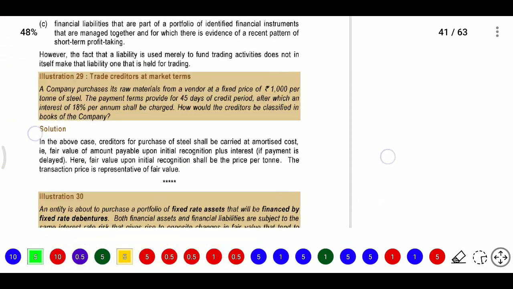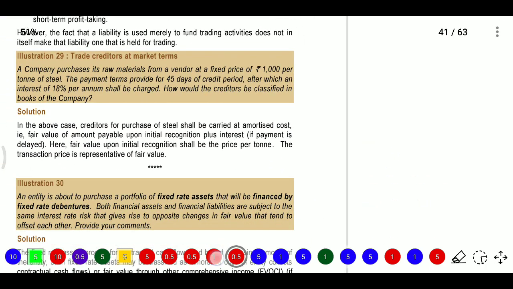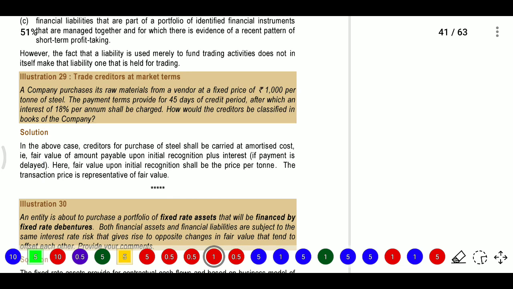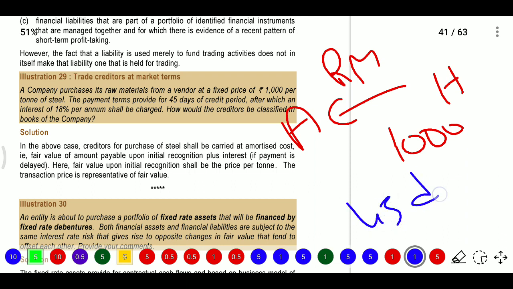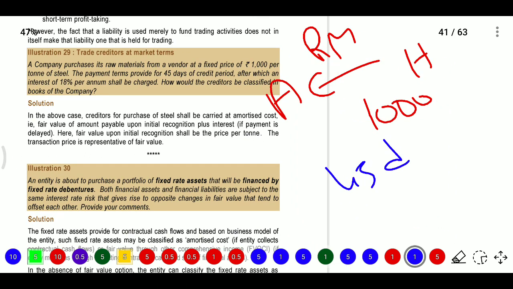So first, the 29th question. What is there in the 29th question? Here one company has purchased some raw materials, for example steel, from a vendor H, and the vendor's given price is 1,000 rupees. So 1,000 will be the fixed price per ton, and the payment terms are 45 days credit, after which interest of 18% per annum shall be charged. So 18% will be the interest charged.